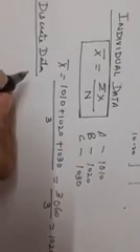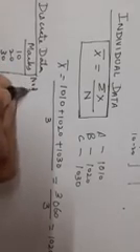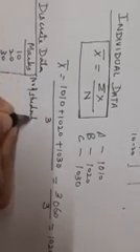Supposing I take the question, there are 100 students in a class and the marks which they are getting are 10, 20, 30, 40 and 50. The number of students is represented by f. So this is f and this is x. What we do is we calculate fx. The frequencies which are given are 5, 10, 40, 20 and 25.